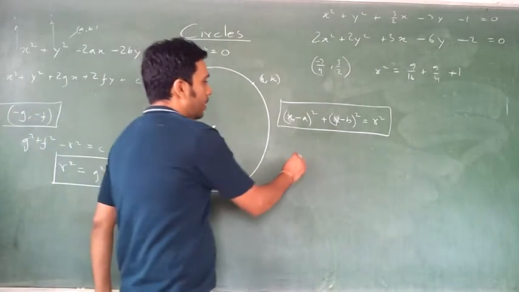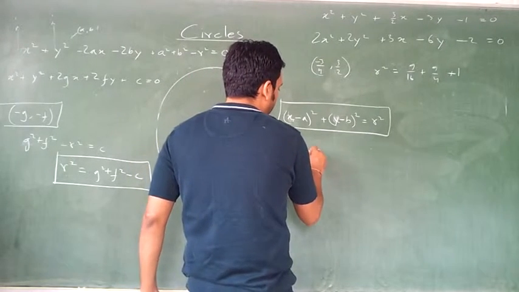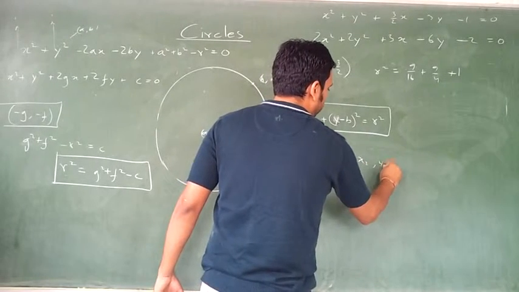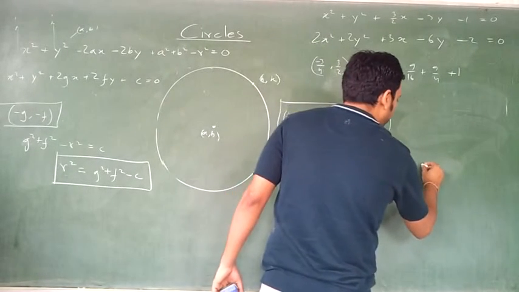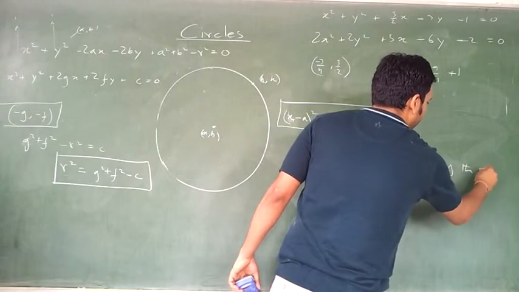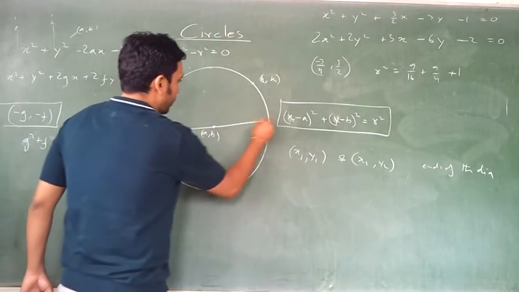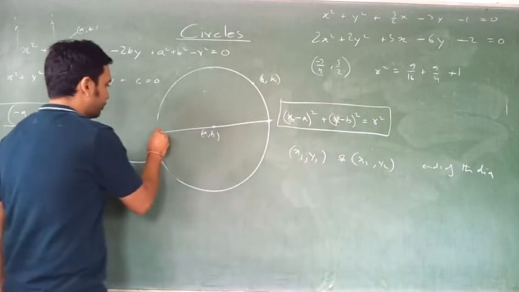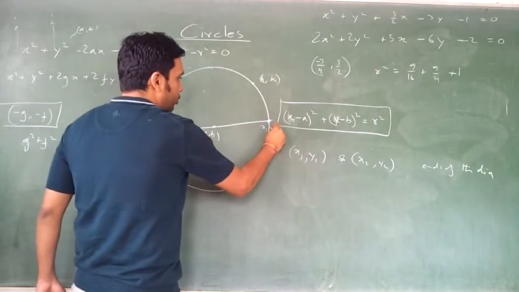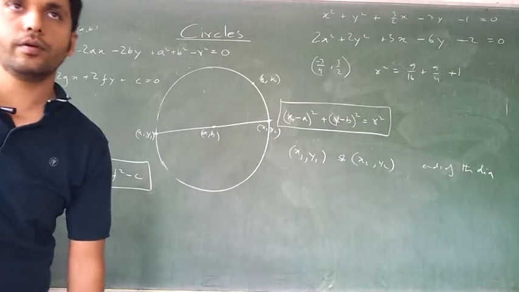If I have x1 comma y1 and x2 comma y2 as the ends of the diameter, meaning to say, instead of center given, you have x1, y1 and x2, y2 given. Do it very fast. Find out the equation of the circle.